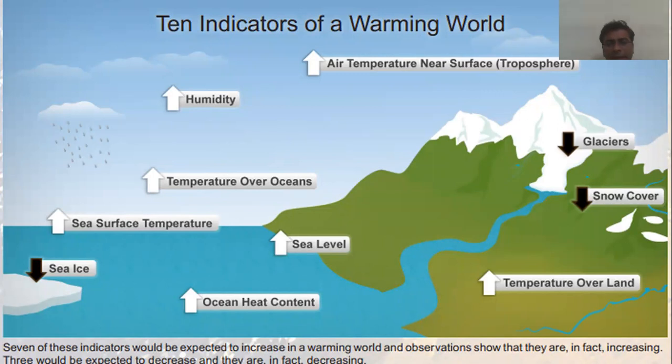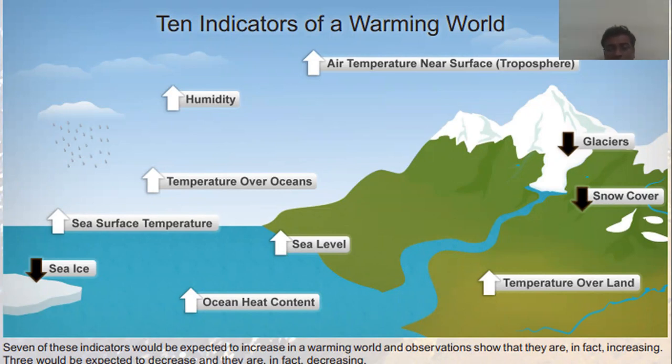So these are the indicators and these are the effects of global warming. Day by day, our temperature is increasing. First, there is a rise in sea level. Glaciers and ice caps are slowly melting because of rising temperature. This water travels to the oceans, and the sea level rises. We are observing the ocean heat content: the temperature of the oceans is gradually increasing above the average temperature.